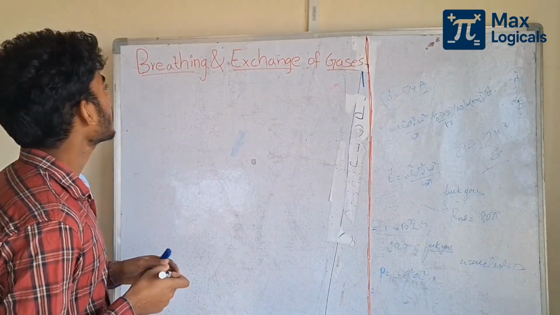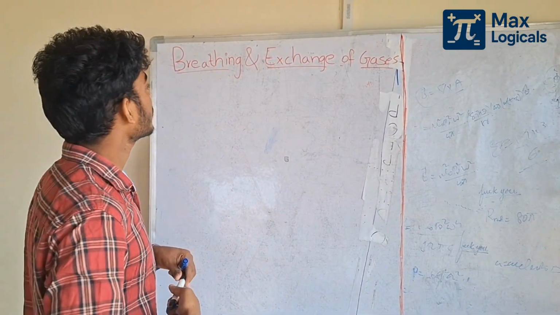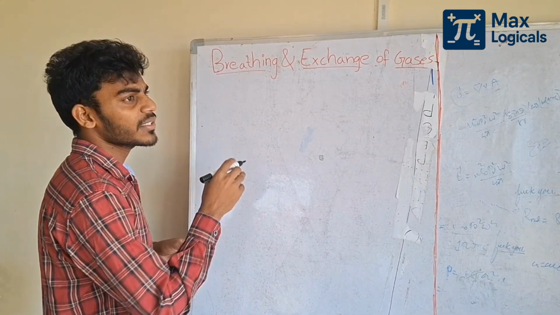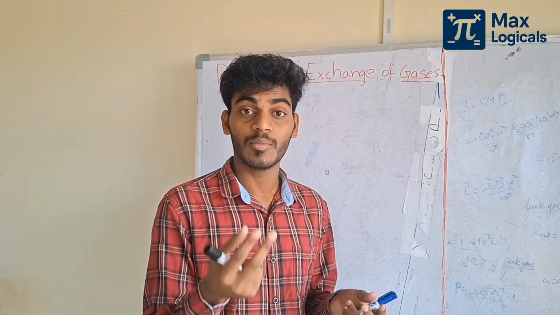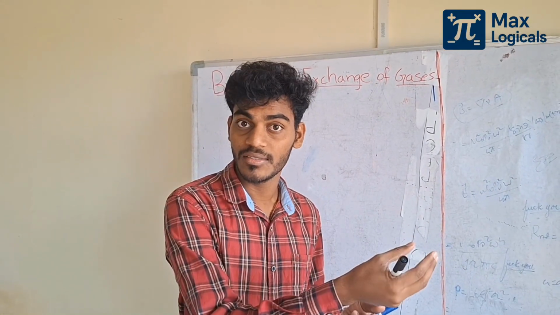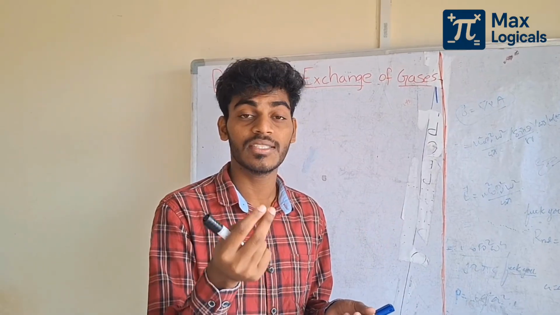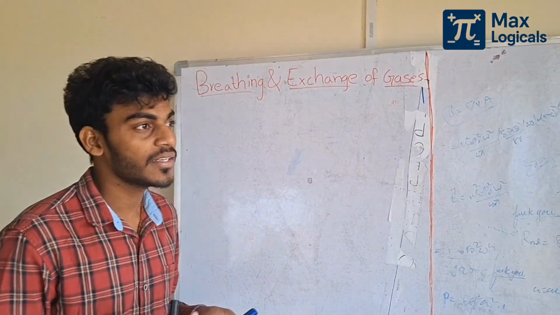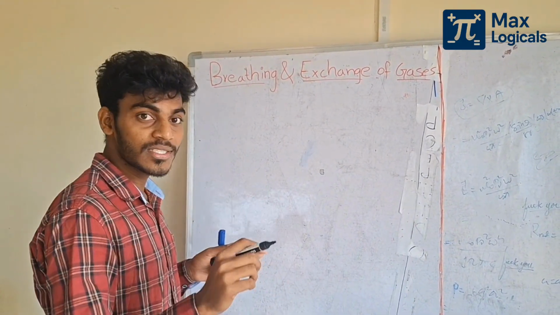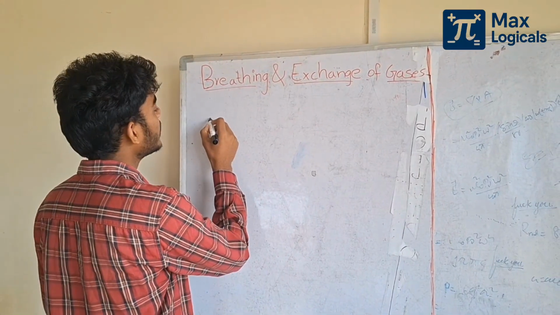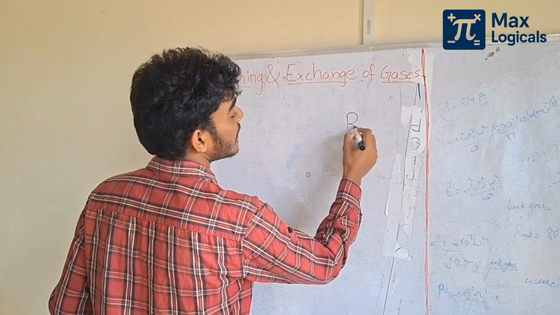Okay, what is breathing? Breathing is nothing but an exchange of gases, atmospheric oxygen with the carbon dioxide which comes from the cells. It occurs in the lungs only, in humans. Okay, breathing and respiration.